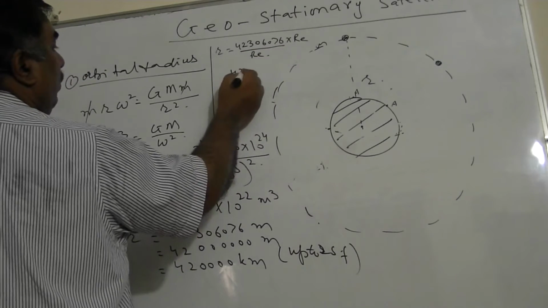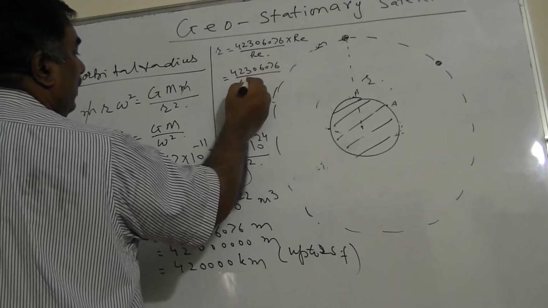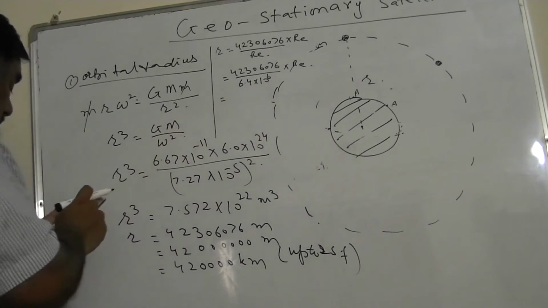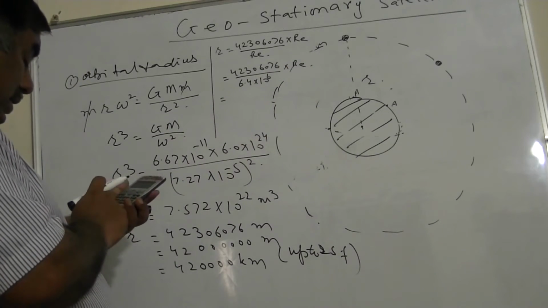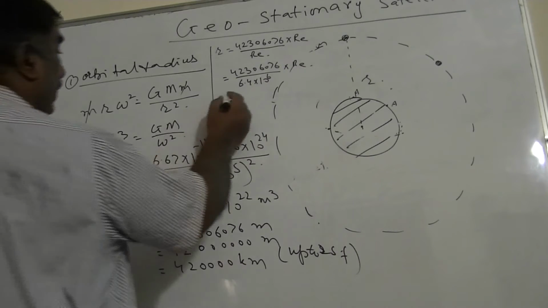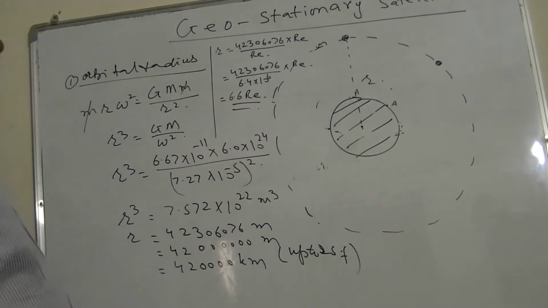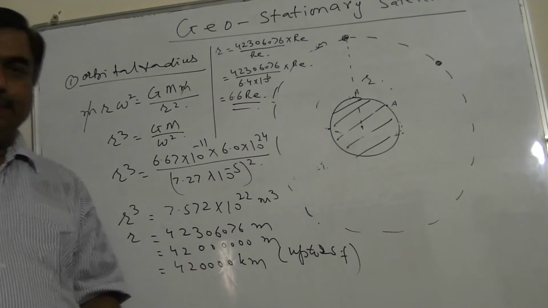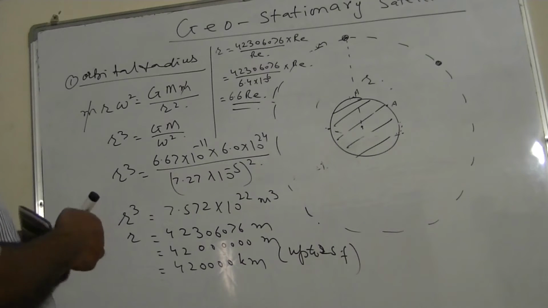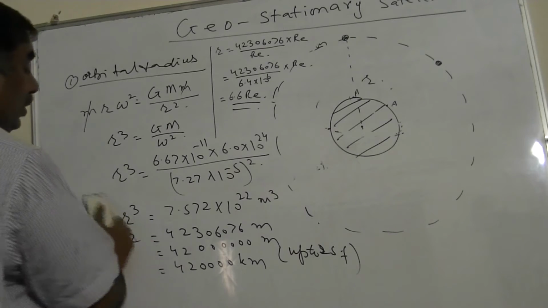Now put the value of RE, 6.4 into 10 power 6, and you get 6.6 RE almost. So the orbital radius of the geostationary satellite is 6.6 times the radius of the Earth, or almost 42,000 kilometers.